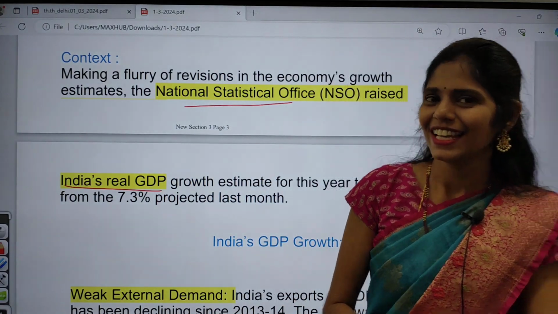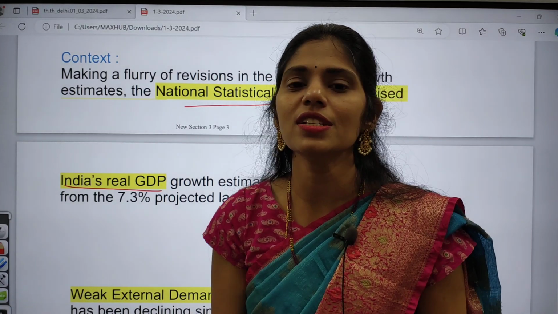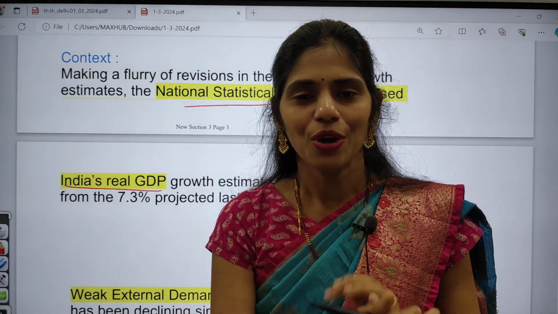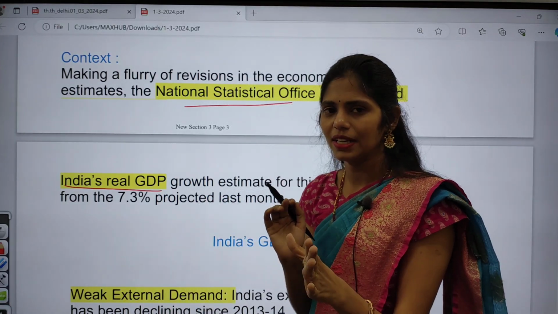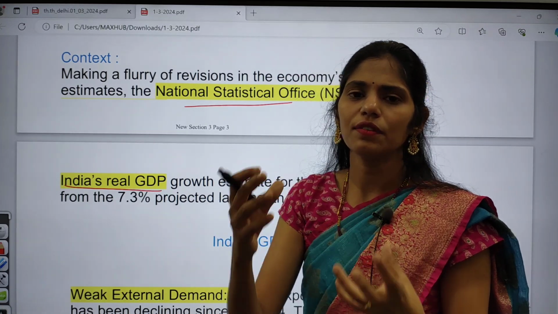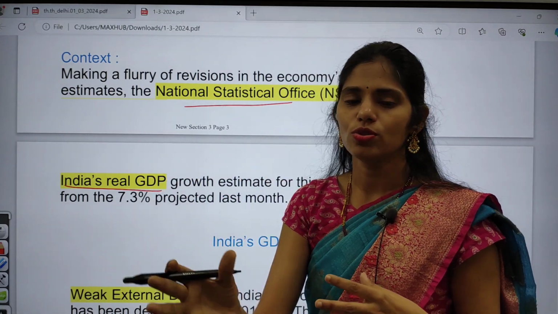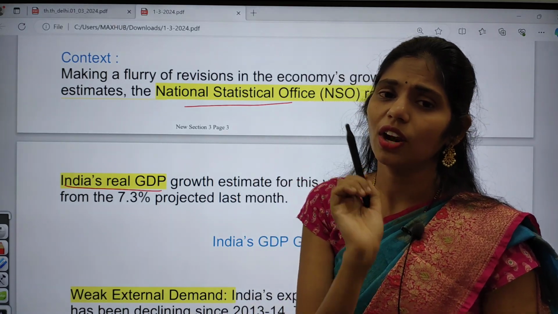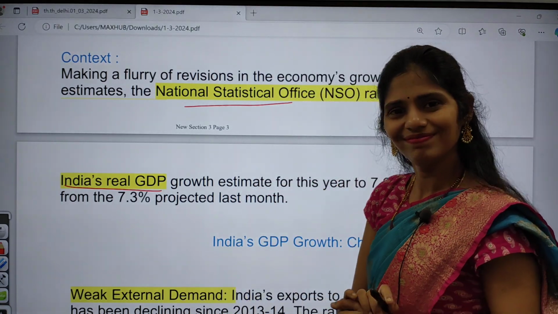That means the total value of final goods and services which are produced in a country within a time period of 1 year. That means within 1 year time period. So within the entire country, how many goods and services they produced and what is the total value of final goods. So I am talking about final goods. That means we are not taking into account the raw materials as well as intermediate goods.